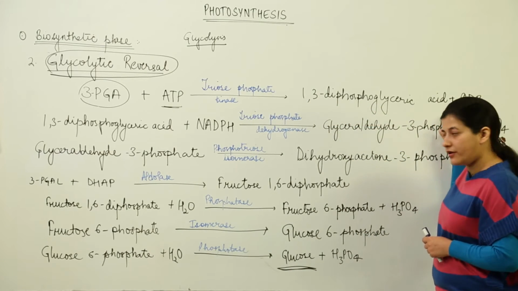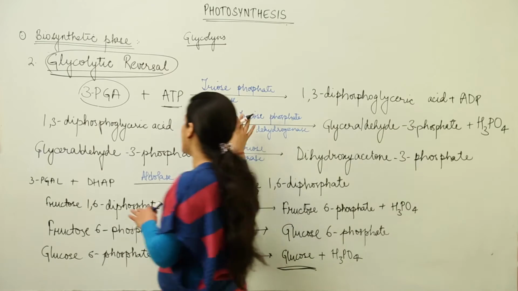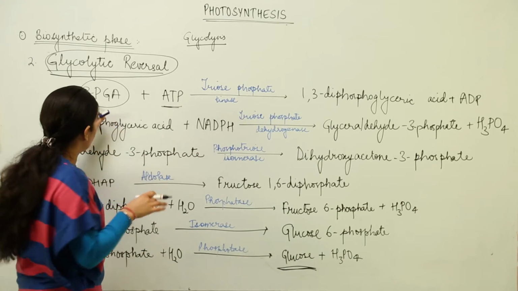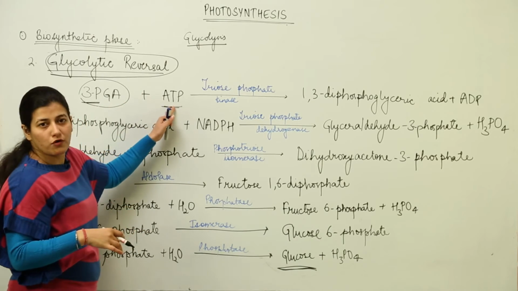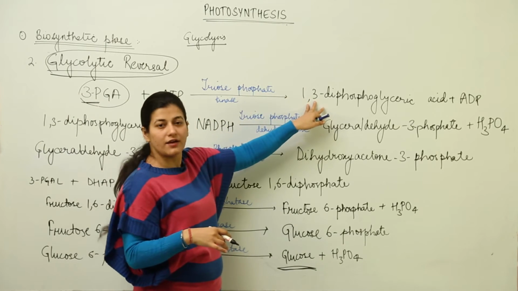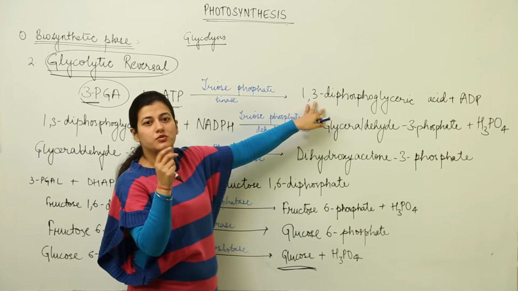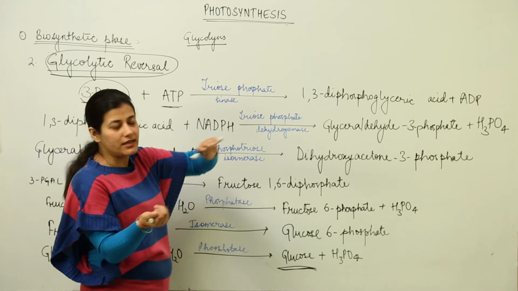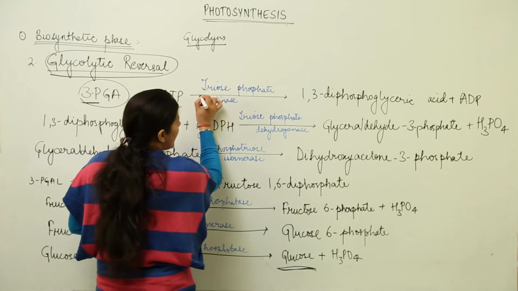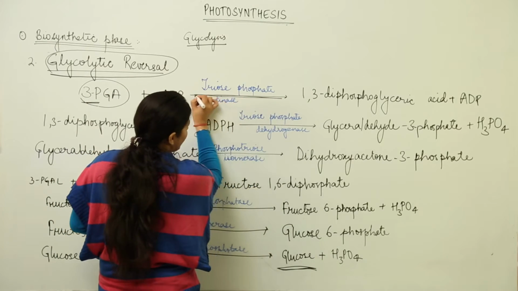1,3-diphosphoglyceric acid. Alright, 1,3-diphosphoglyceric acid: this is phosphoglyceric acid where it has phosphate at the third position. There is addition of one more phosphate and it becomes 1,3-diphosphoglyceric acid. That means glyceric acid which is having two phosphates in it. And this takes place in the presence of triose phosphate kinase.